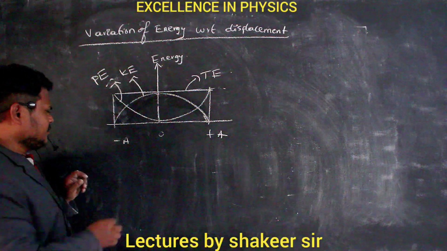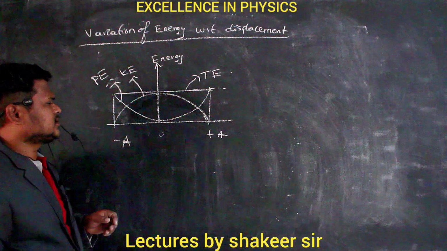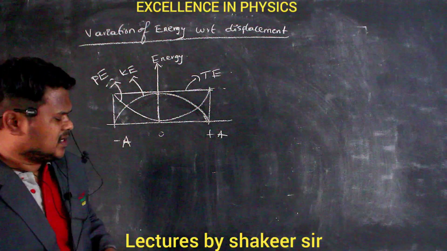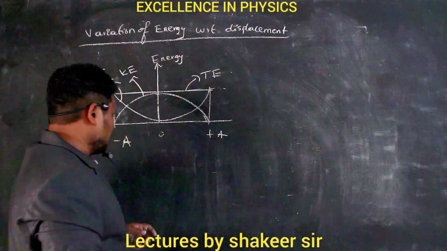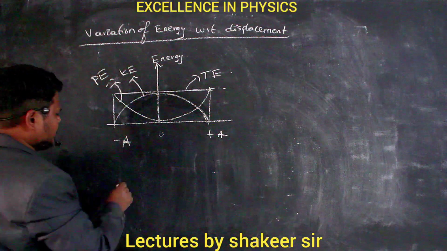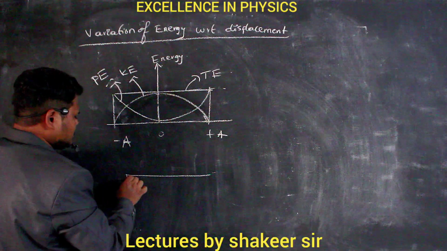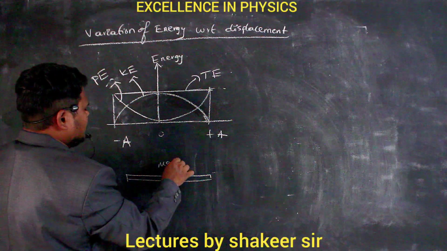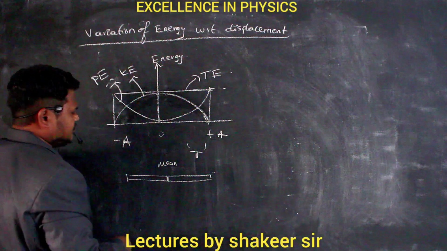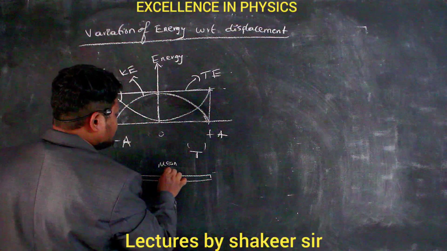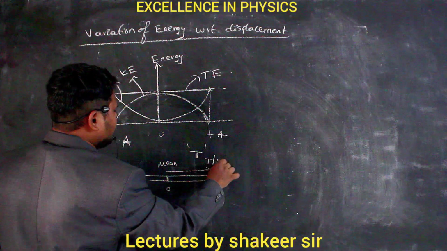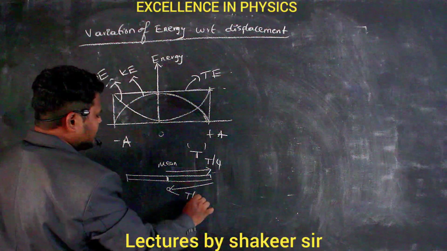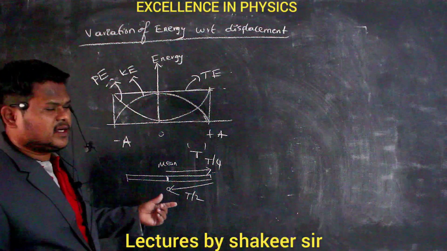So now similarly, let us draw the graph of energy with respect to time. Let us see. First of all, let us understand what is meant by time period. Already we have studied this. If this is the mean position of the particle and the total time period is T, then from mean position to extreme position, time taken will be T by 4. And from extreme position to mean position, again another T by 4, so T by 4 plus T by 4 will be T by 2.